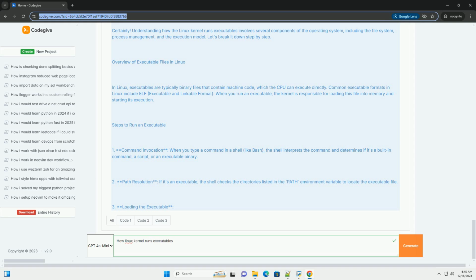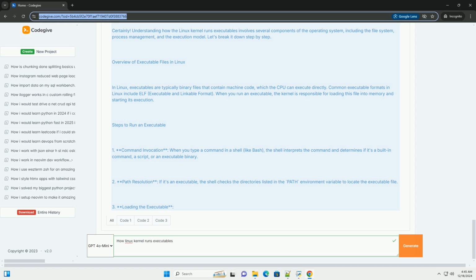1. Save the code in a file named my_program.c. 2. Compile the program using gcc. sh. gcc -o my_program my_program.c. 3. Run the program. sh. ./my_program. What happens behind the scenes?